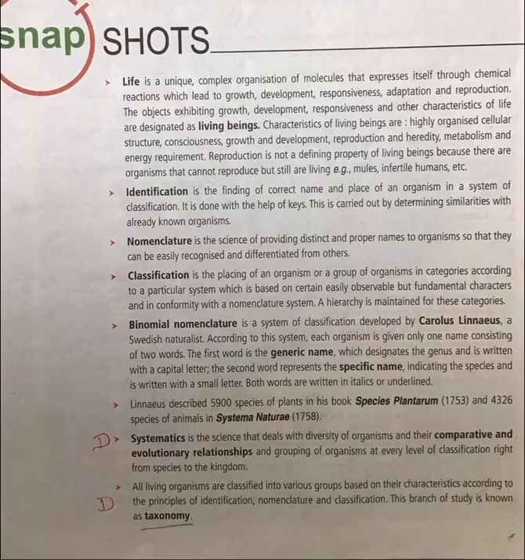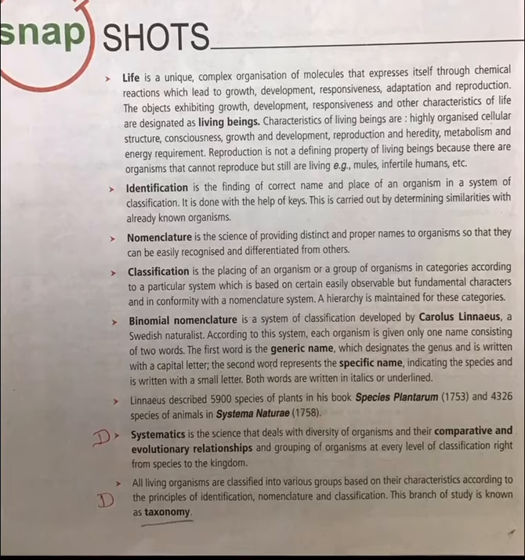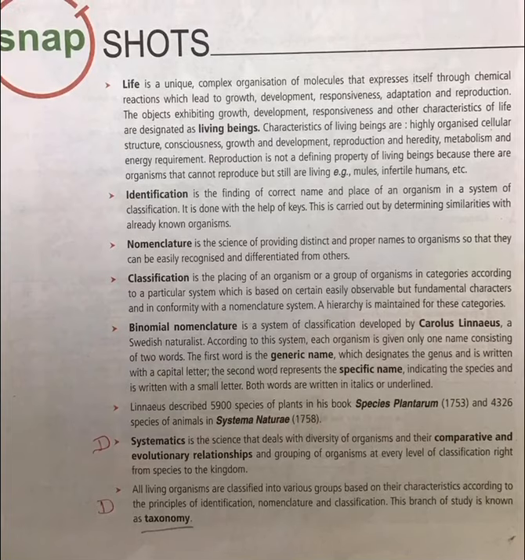Genus or genera will make a family, and family will join together to make an order. Orders join together and make classes. Classes will join together and make a phylum, and many phyla will come under one kingdom, like we say plant kingdom or animal kingdom.